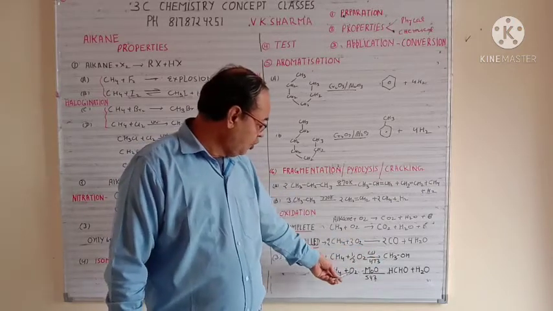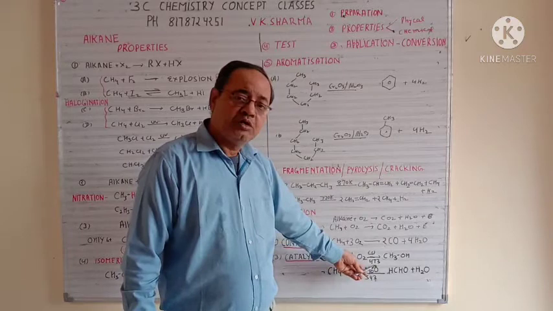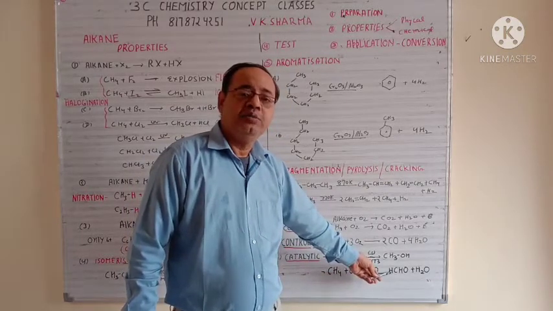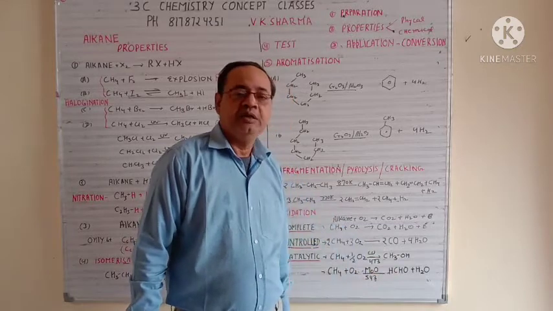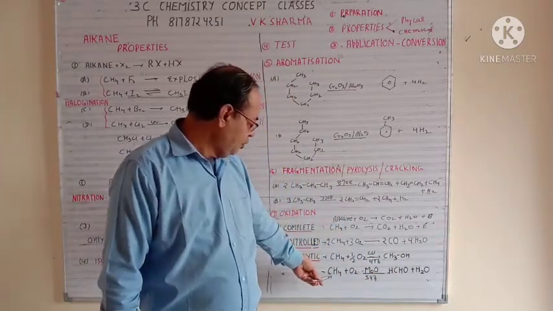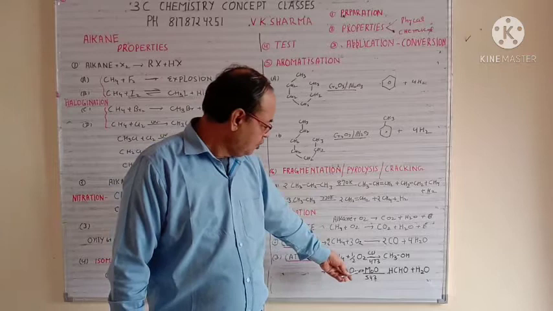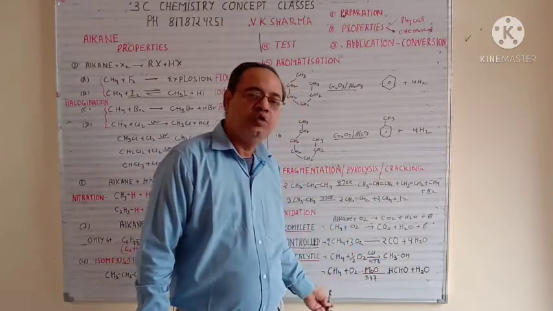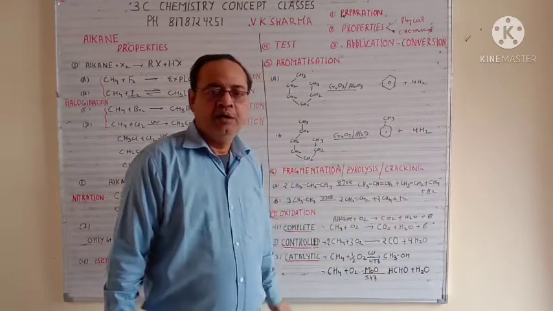So CH4 plus O2 in the presence of molybdenum oxide at 543 Kelvin gives you the aldehyde group, that is HCHO plus H2O. If you take C2H6 here, that will give you ethanol. So this is methanol with 1 carbon, ethanol with 2 carbons, and so on. You can make it for use.